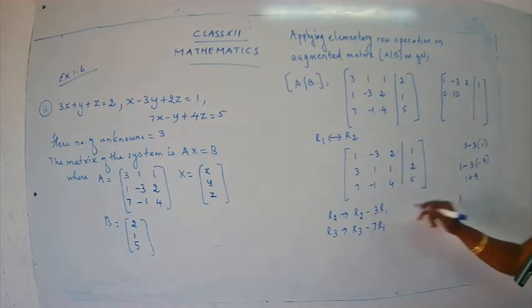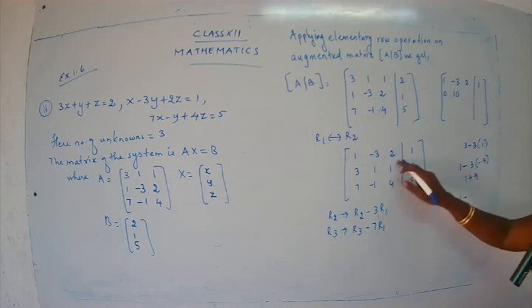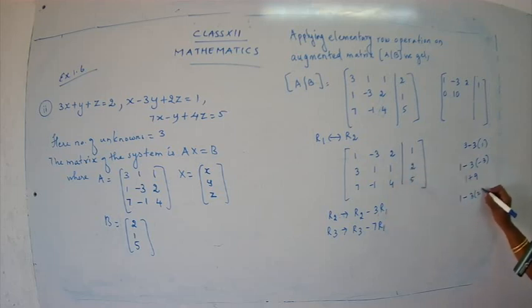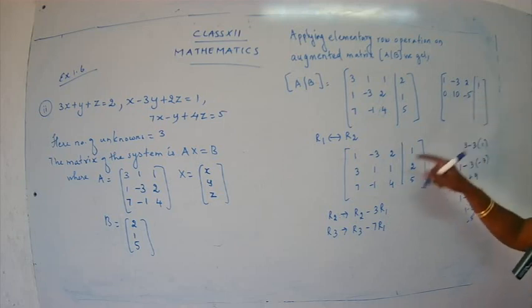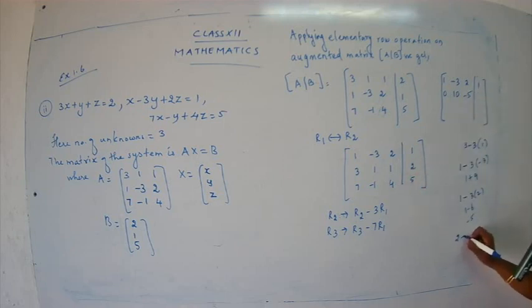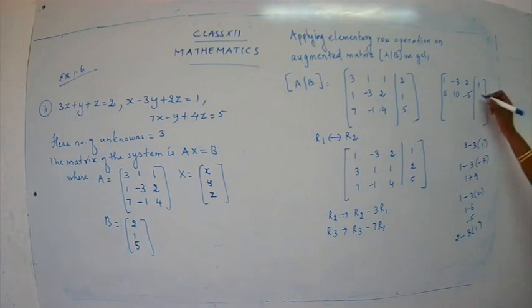Then 1 minus 3 into 2, 1 minus 6, minus 5. Then 2 minus 3 into 1, so 2 minus 3, it's minus 1. So we have filled the second row.